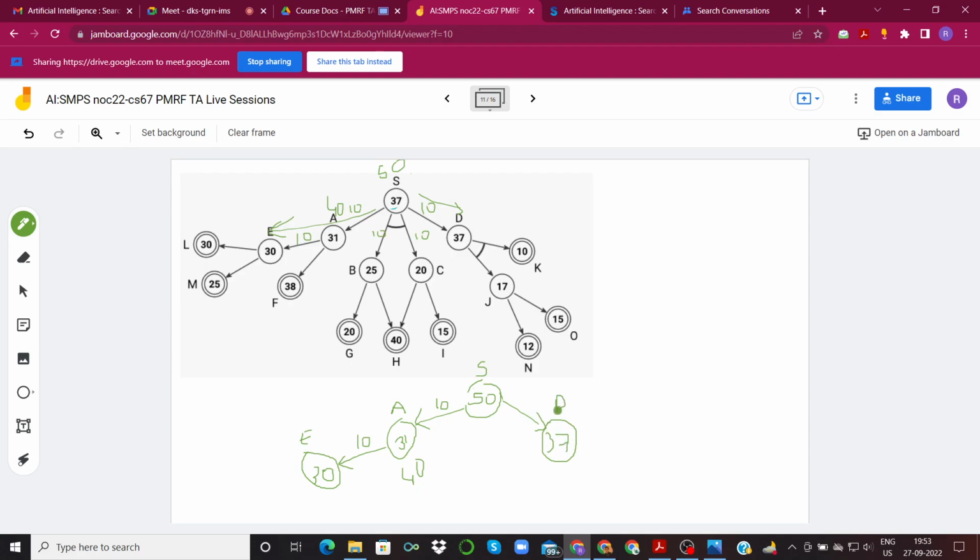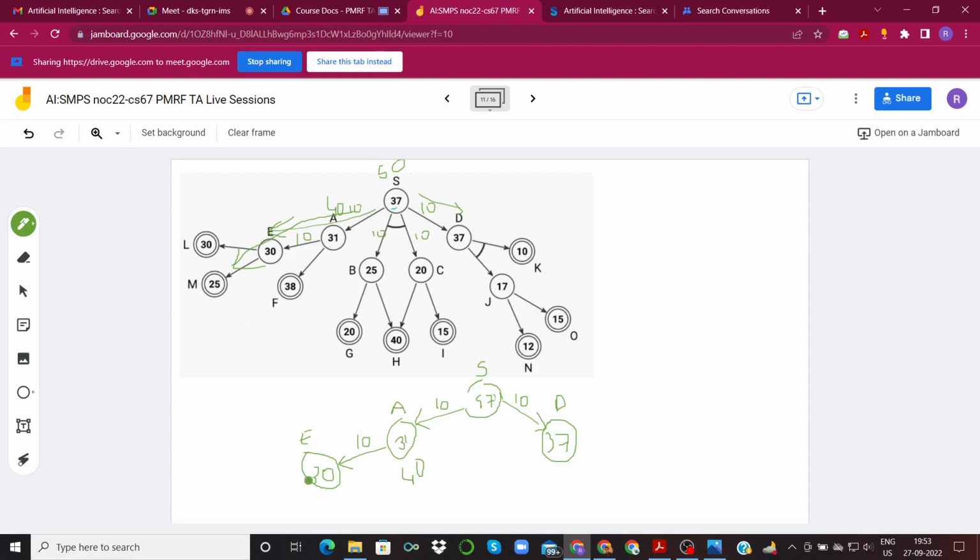This is D, okay, and the edge cost is 10, and this now becomes 47. Now if we continue to go via D, we will see that the final edge cost would not be better, it would be larger, right? You can verify this for yourselves. So we will again shift back to this direction again.